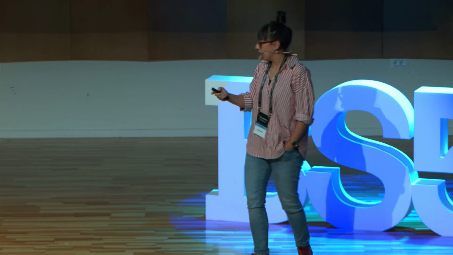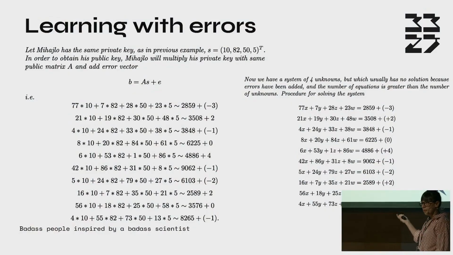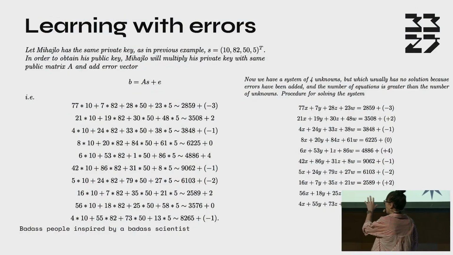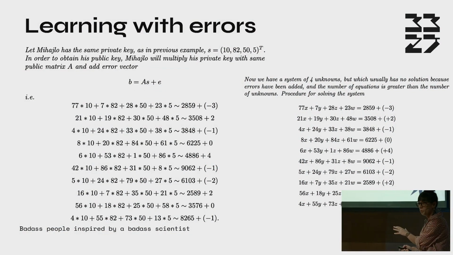Okay, so let's talk about learning with errors. We will have the same example as we had a moment ago, but now we will calculate Mihailo's public key in a different way. First, Mihailo will multiply the public matrix A, the same matrix as we had a moment ago, with the private key, the same private key, and add a vector of errors. Okay, so here we can see the errors. And what are these errors? Well, these errors will be some numbers from some range.